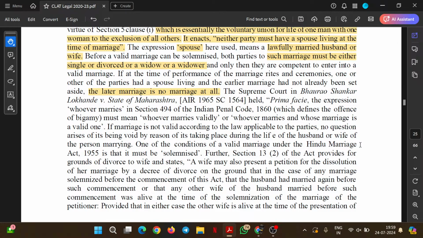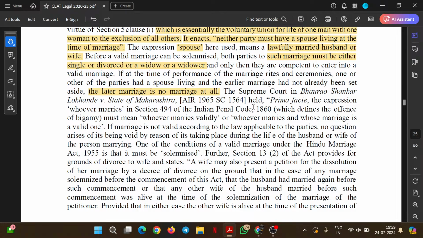If B is dead and A is a widow, or if A and B have settled on a divorce, then and only then can A marry C. If, without any of these conditions, A marries C without giving a divorce to B, or with B being alive and still validly married to A, A cannot marry C. Fair. Let's move ahead.